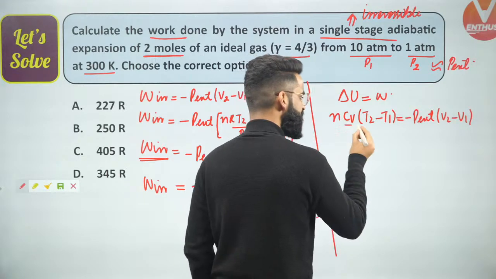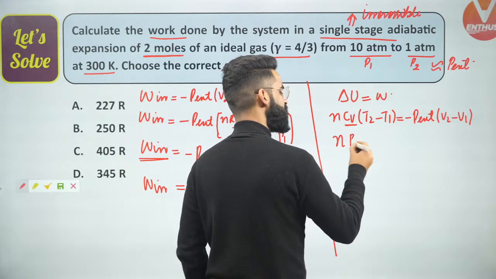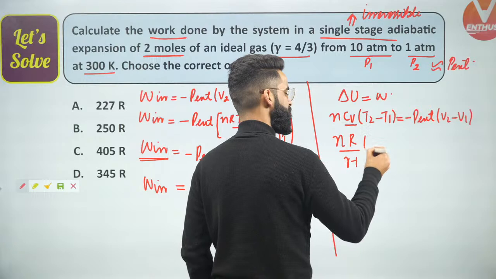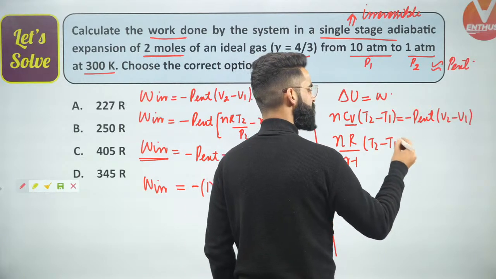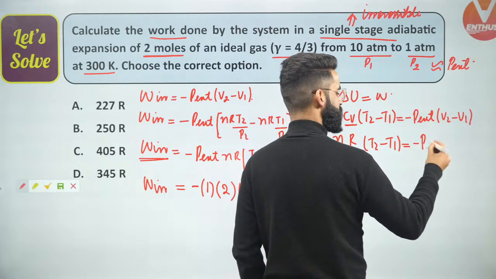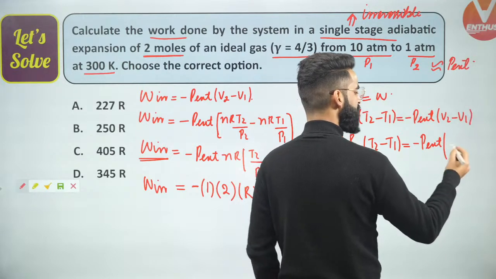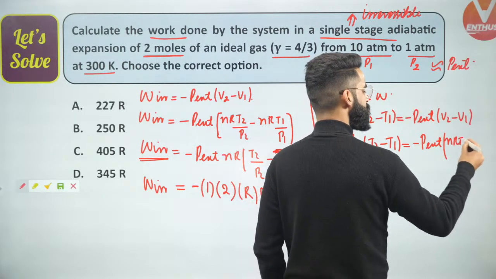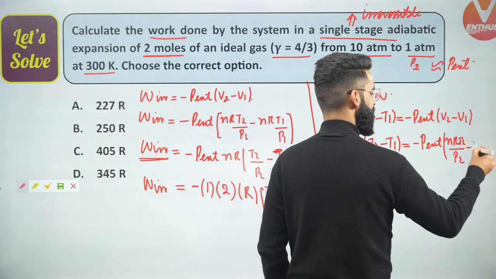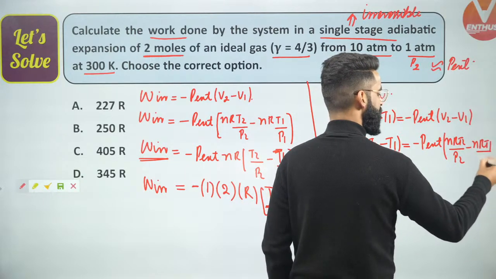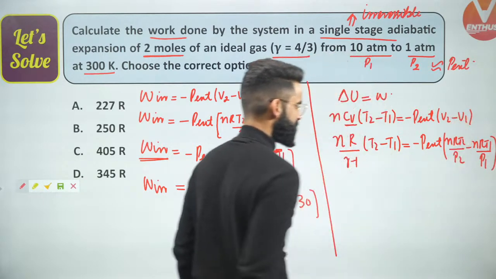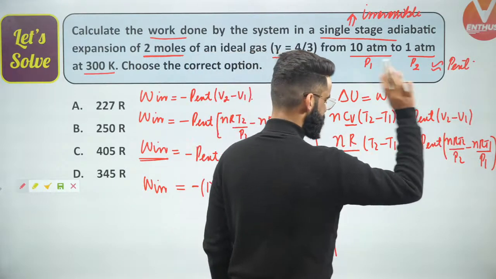Now CV, guys, as you know, CV is R divided by gamma minus 1. It's going to be T2 minus T1 is equal to minus P external, and instead of V2, can I write nR T2 divided by P2 minus nR T1 divided by P1 right here. Can I say this nR got cancelled.